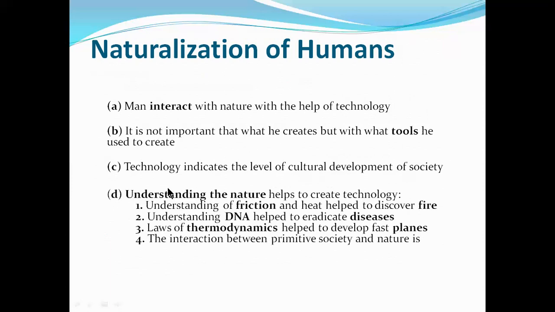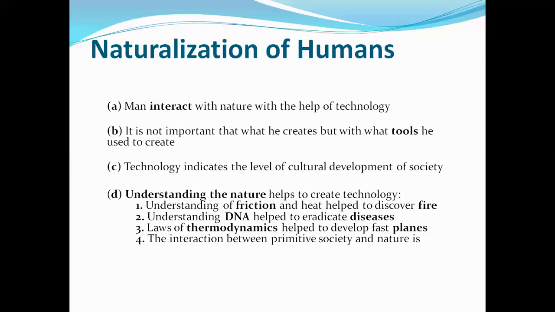Okay. Now it is very important to understand nature. As much as you try to understand nature, you can make new things. Until you understand nature, you cannot. Basic example: fire came from what? Friction. So when friction takes place, heat is generated, and with the help of heat only, we started to get fire. And with the help of that particular understanding, we have created so many things based on fire or heat.